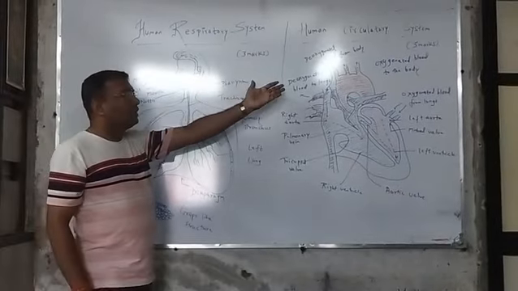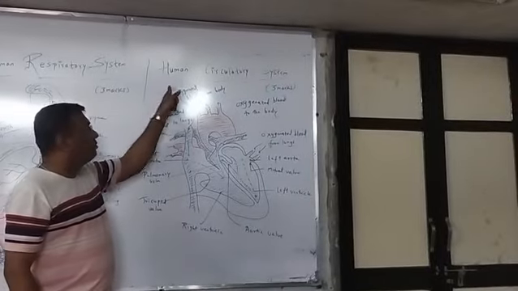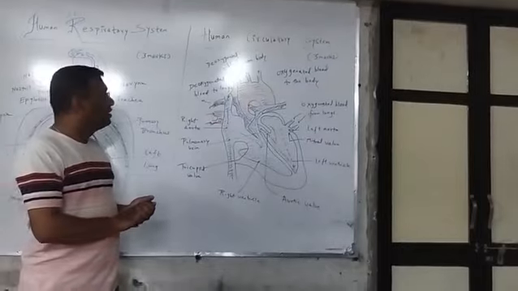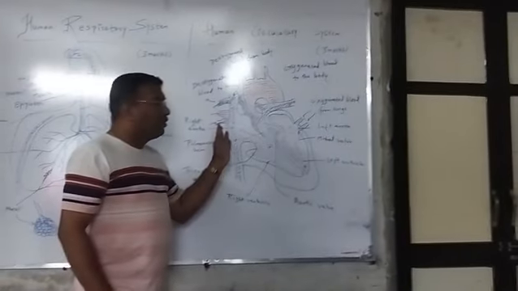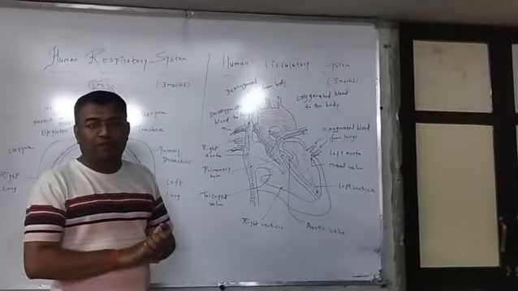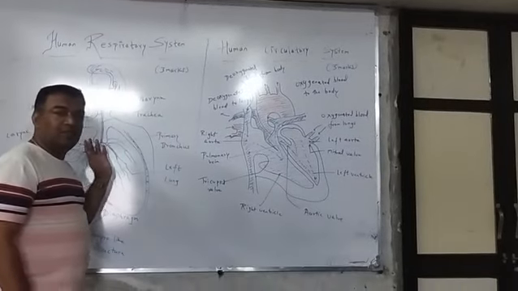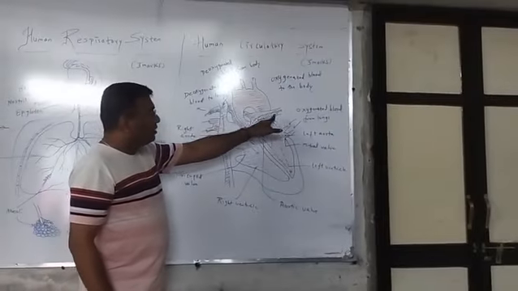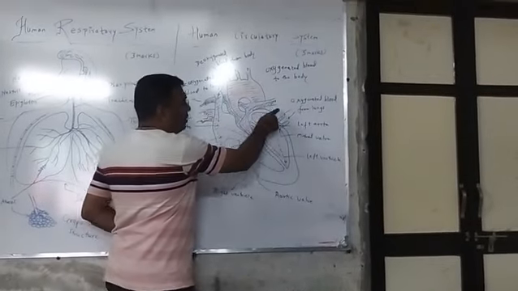Let us now move to the next important system, the human circulatory system. The human circulatory system is generally meant for purification. We can say it is a pumping organ of our human body. As we have just discussed the human respiratory system, these two systems are interconnected. You can see the arrow being shown here.